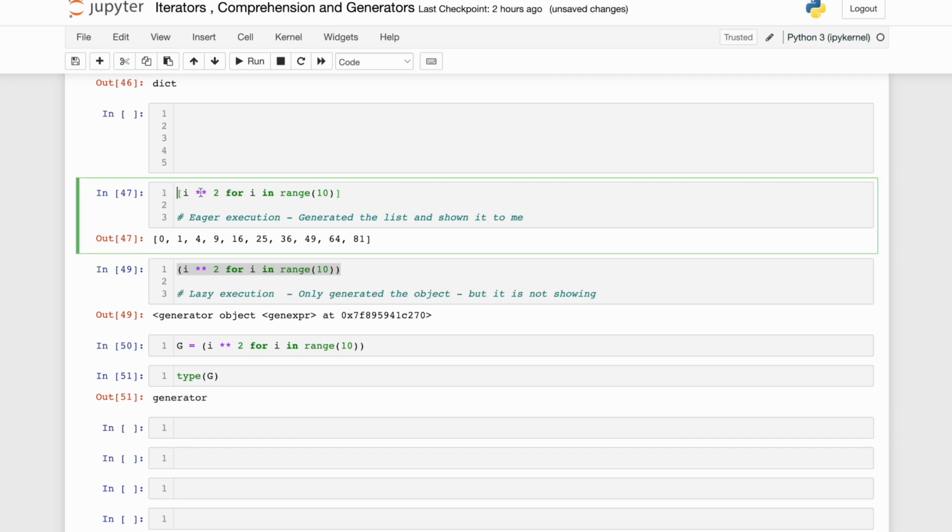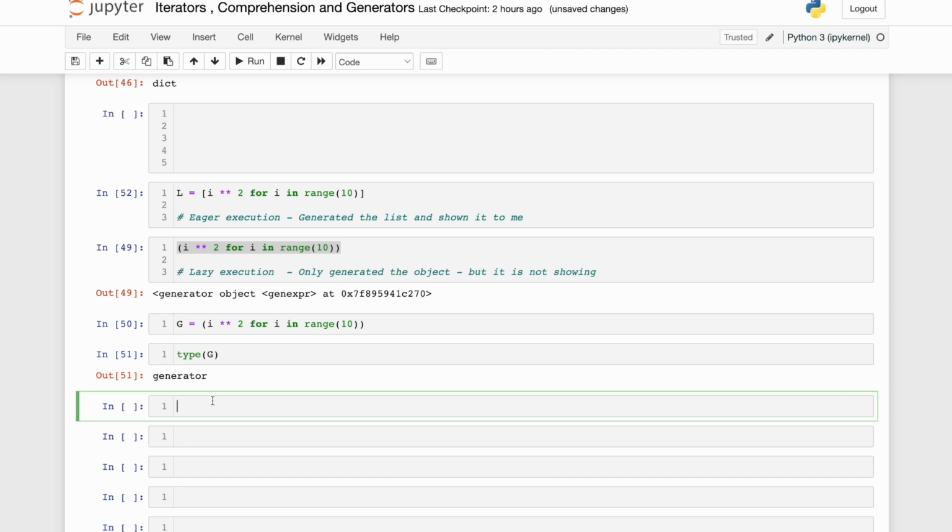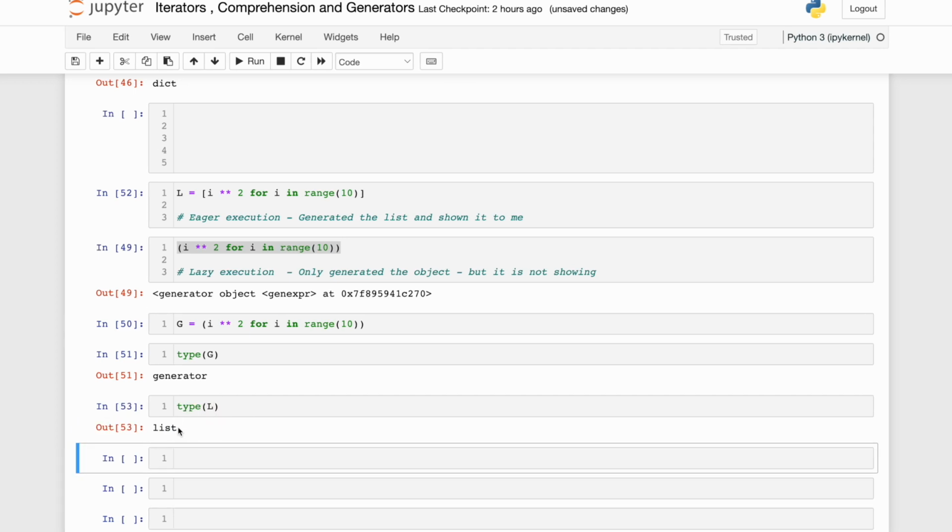Now if I do this in L and I do a type of L, what will it be? It will be a list type of object. So this was a list expression, this is a generator expression. But if I have to prove that this and this are equally the same, I will ask the generator to give me all the objects of this comprehension. And the way to do it will be to pass it through a list construct.